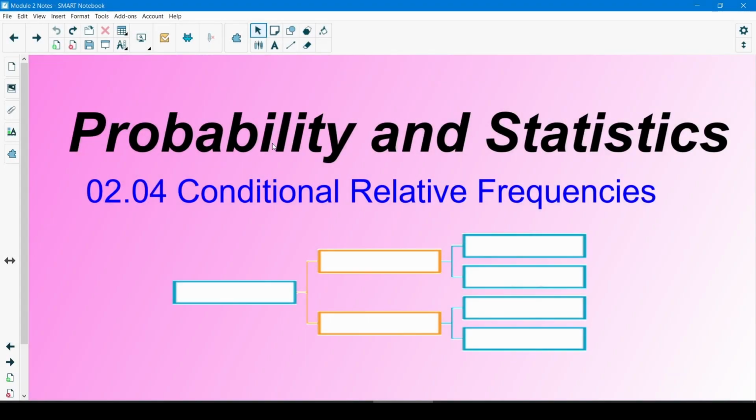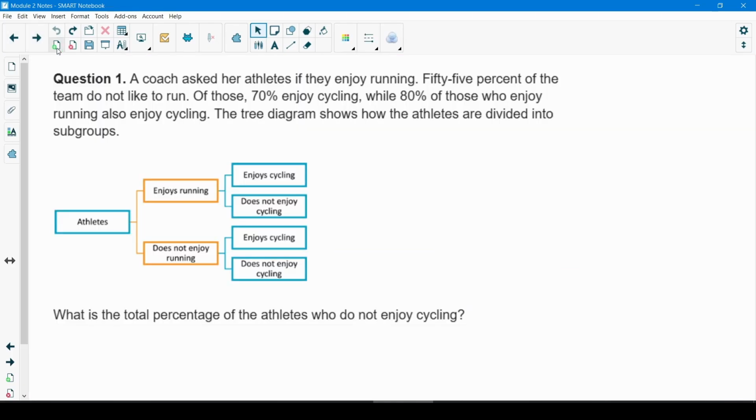In this video, we're going to look at conditional relative frequencies. So these are relative frequencies, those percentages that depend on conditions. So let's look at an example.